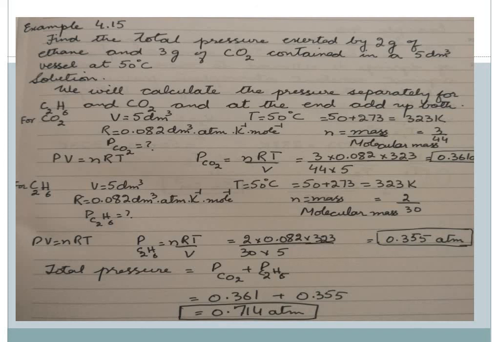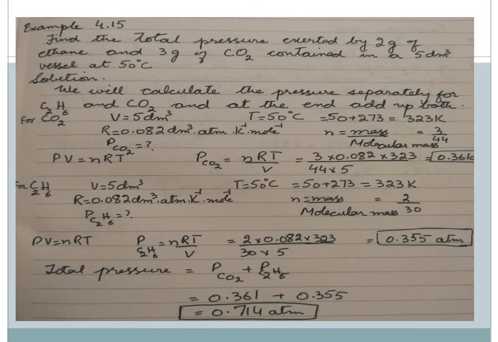Next is for ethane, that is C2H6. Volume is given, temperature is over there, R value, and n we have to calculate, that is mass by molar mass. Mass they have given is 2. Molar mass we have to calculate for C2H6, that is 12 plus 12 plus 6 is equal to 30.